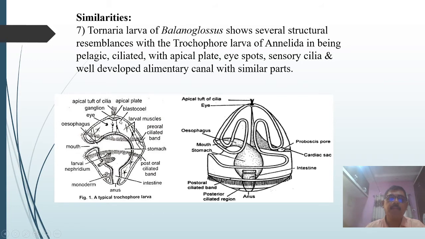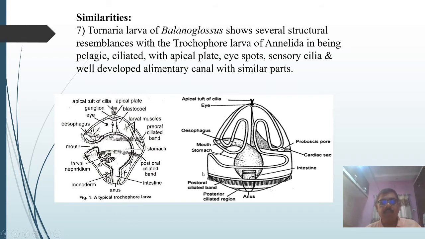Then the next similarity is in the development of the larva. We have already studied the larva in the development of Balanoglossus. This is the Tornaria larva, and this is the larva of Annelida, the Trochophore larva.